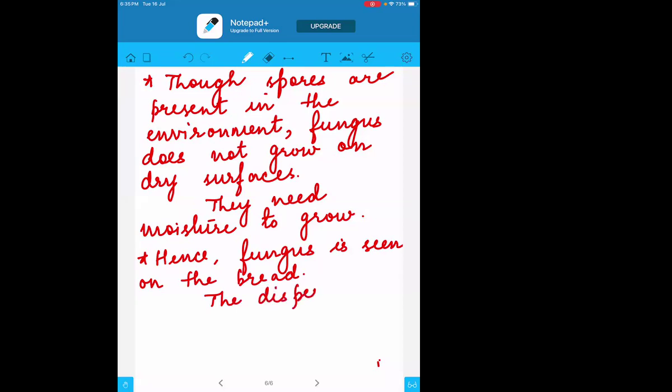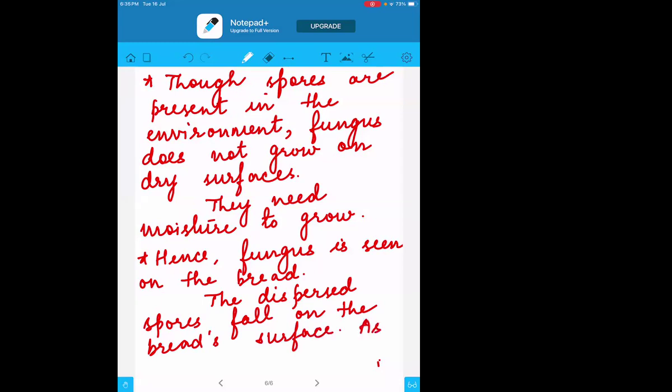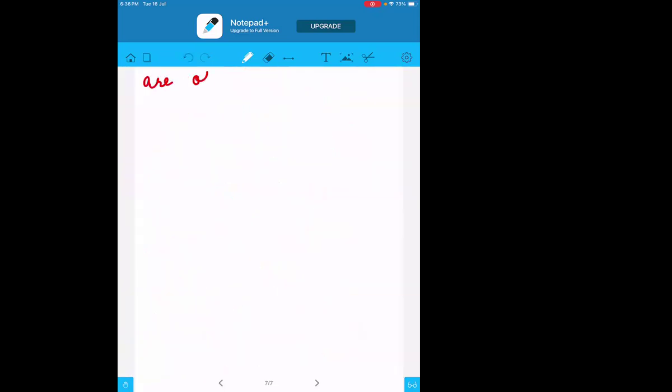Whatever spores are there, the dispersed spores will fall on the bread surface. And when the desirable condition comes, desirable condition means moist condition, they germinate and reproduce.